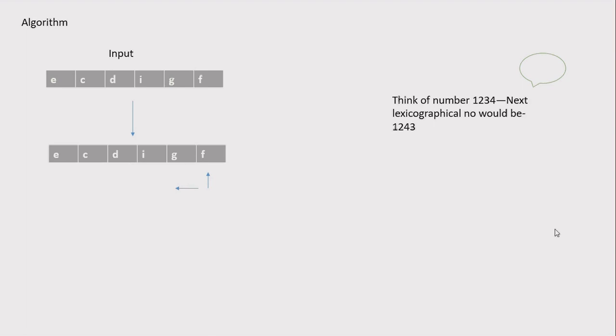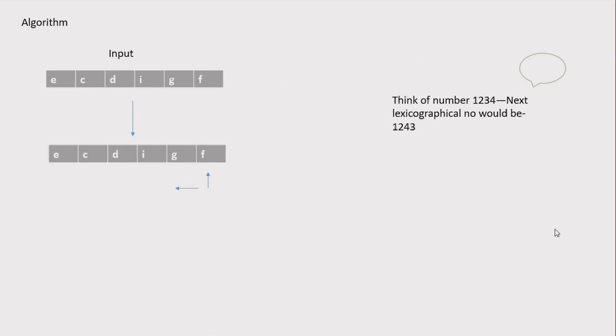I know this might be a little bit confusing, so I would like you to think of the number 1, 2, 3, 4. The next lexicographical number which would be made from the same combination of digits would be 1243. You can say the next number greater than 1234 would be 1235, 1236, 1237, but which would be made from the same combination of digits, it would be 1243.